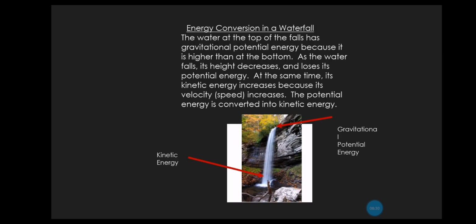Energy conversion in a waterfall. The water at the top of the falls has gravitational potential energy because it is higher than at the bottom. So this is the first type of energy. As the water falls, its height decreases and loses its potential energy. At the same time, its kinetic energy increases because its velocity or speed increases. So the potential energy is converted into kinetic energy. So as you can see on the top, I have gravitational potential energy because it's higher from the bottom. And on the bottom, I have kinetic energy because the speed is going to be very high.